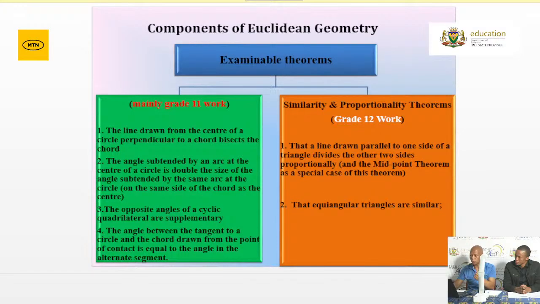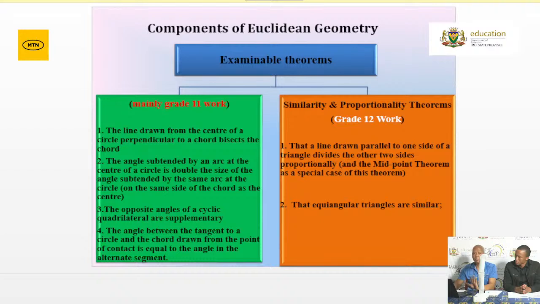Very important. Now for Grade 12, it's proportionality as well as similarity. Grade 12, please make sure that you can also prove these 2 theorems. A line drawn parallel to one side of a triangle divides the other 2 sides proportionally. And then equiangular triangles are also similar.